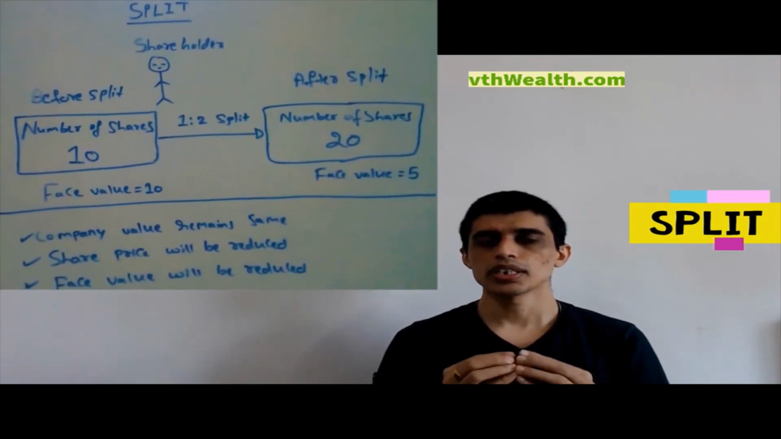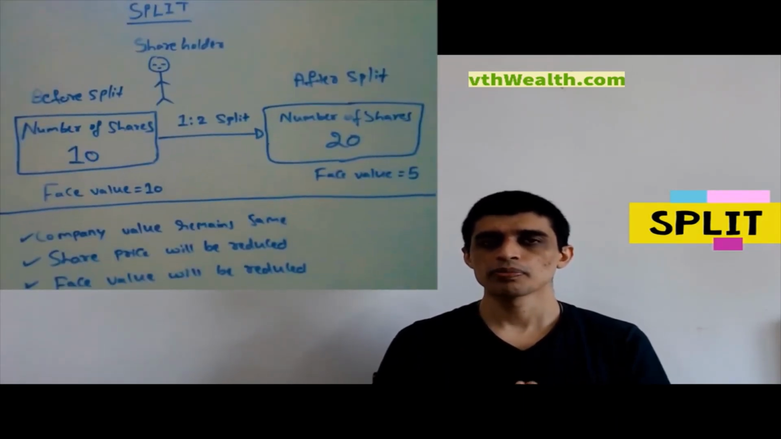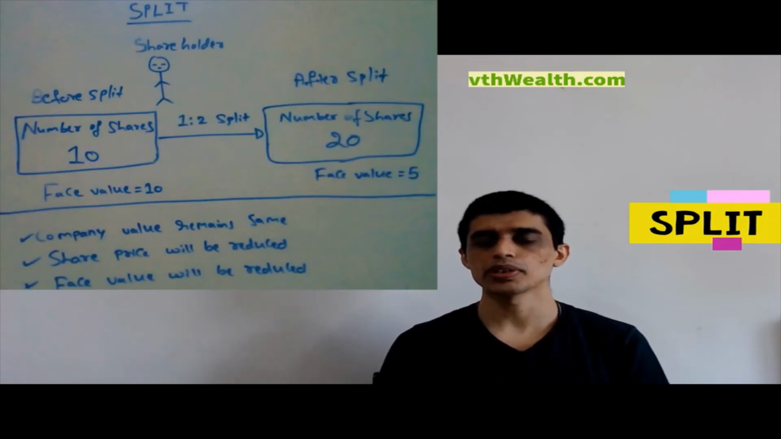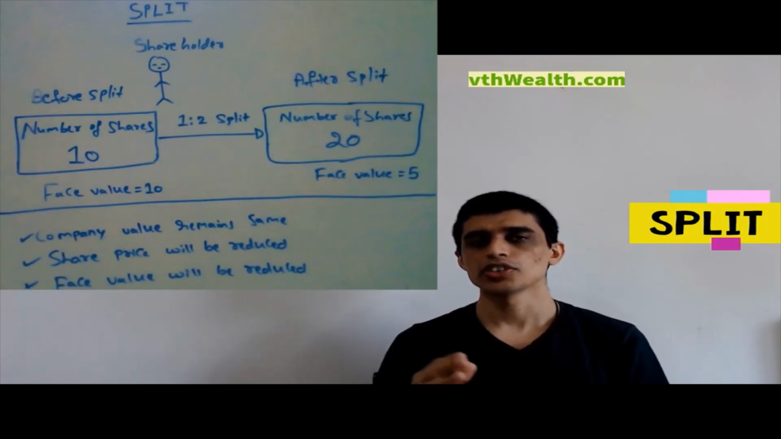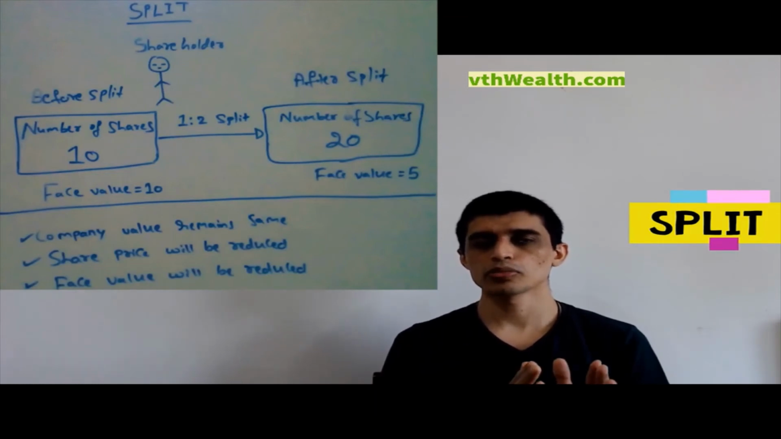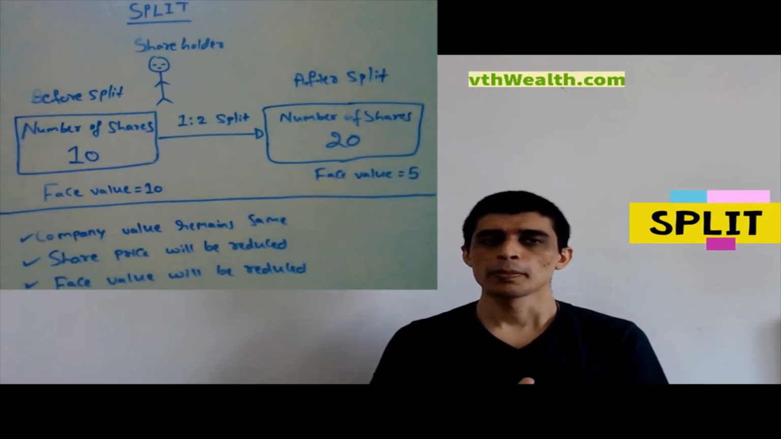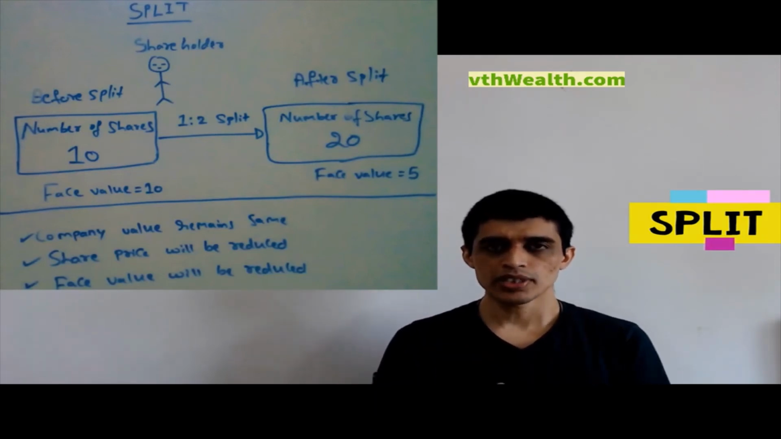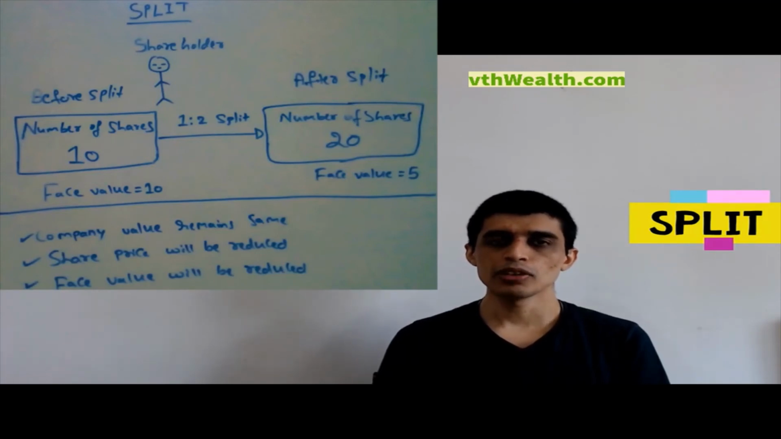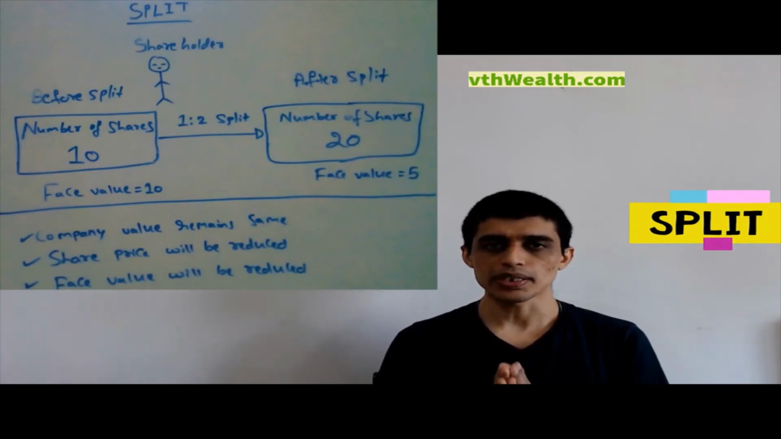Understand the split with this illustration. Suppose there are 10 shares with the shareholder before the split. After a 1:2 split, the shareholder will have 20 shares. Suppose the face value of the share is 10 rupees before the split. After the split, face value will be 5 rupees. Company value remains the same. The face value and share price reduce in case of the split.